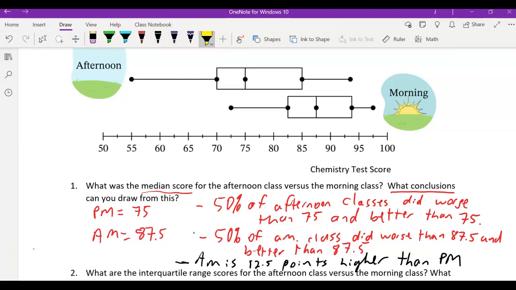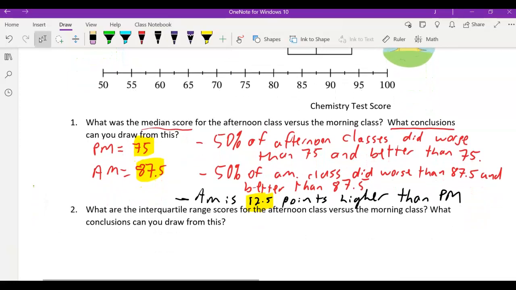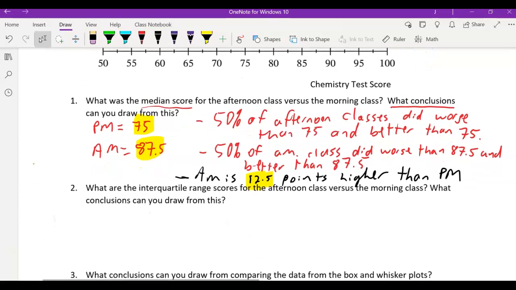I am taking these two numbers and subtracting them to find the difference. The difference between 87.5 and 75 is 12.5. So I'm giving you proof with numbers that the AM class is higher or better scoring than the afternoon class. And that's the exact supporting data that I need you to put on the test. I need you to put numbers like this.